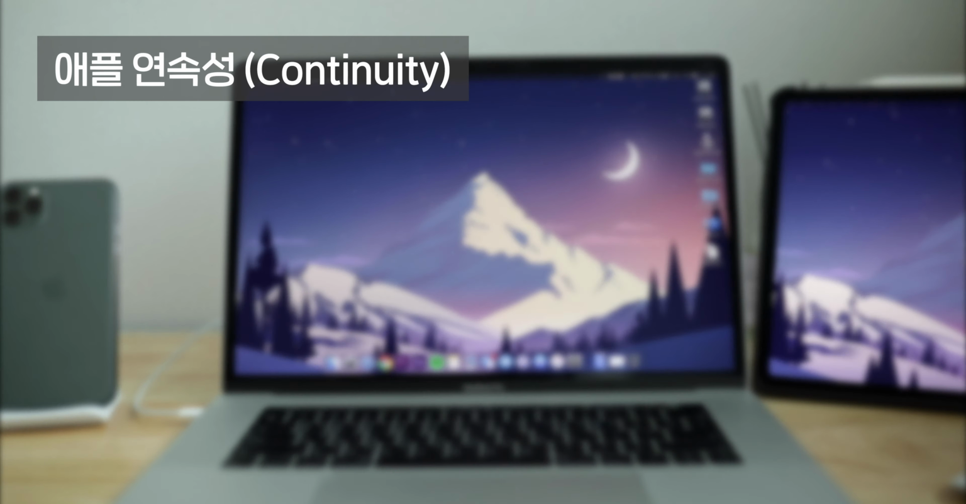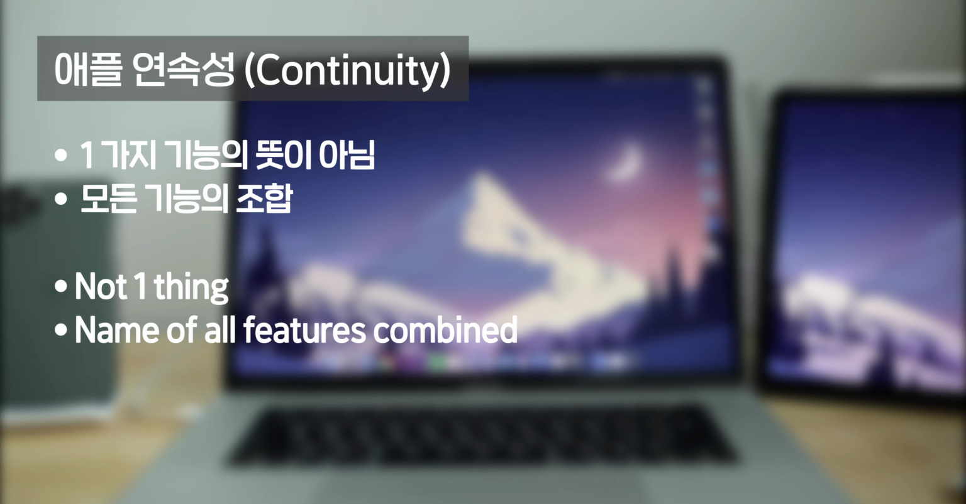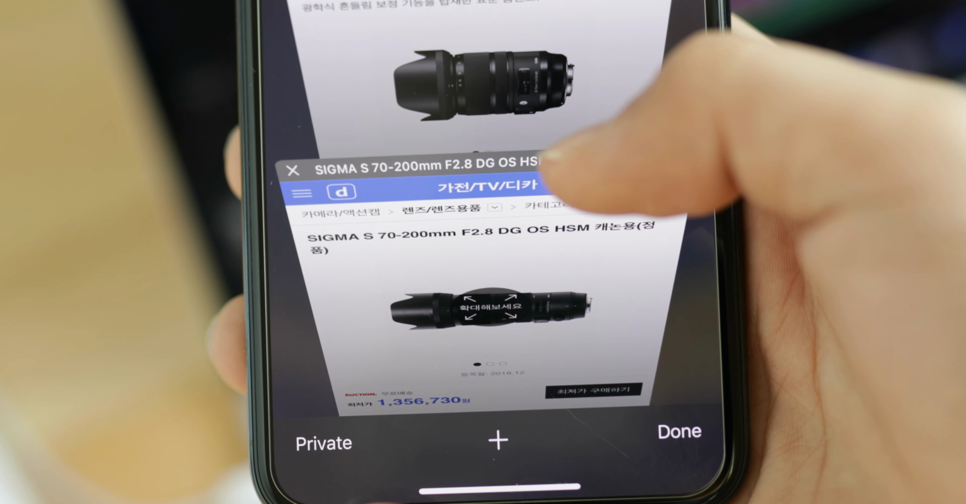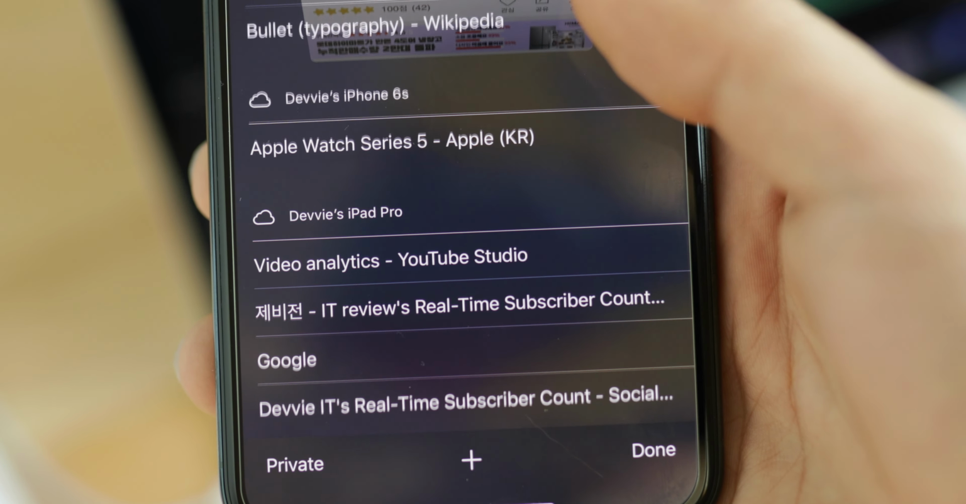So Continuity is the group of features that helps you use all of your Apple devices seamlessly. Continuity is not one thing, but the name of all those features combined. For this video, I will demonstrate all the features that you can get with Continuity. The first thing is Handoff.